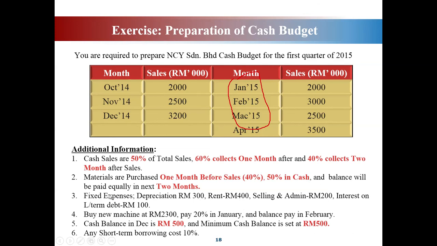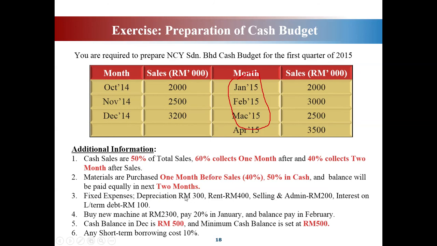So all these expenses you will include them under cash disbursement except depreciation 300. Kita tak include depreciation. Why depreciation will not be included?